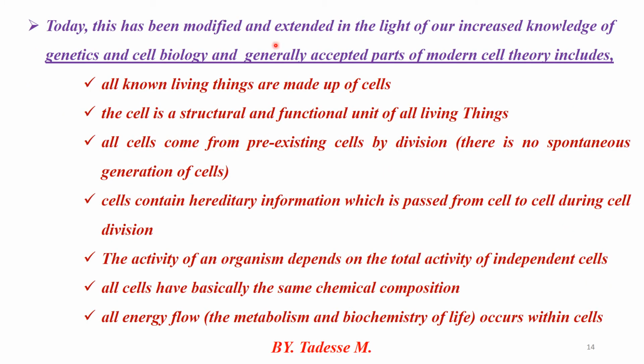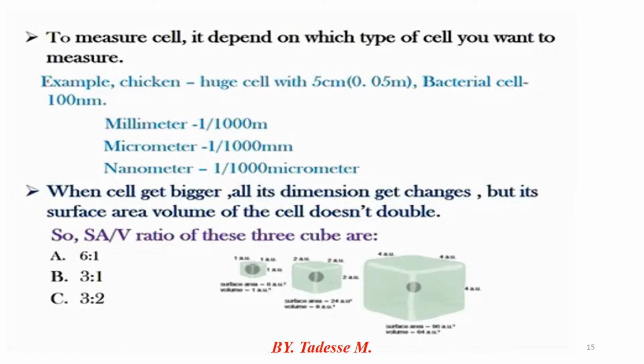By summarizing the major events discovered by those scientists, these points are the main accepted ones in the modern cell theory. All of you understand, read this critically.